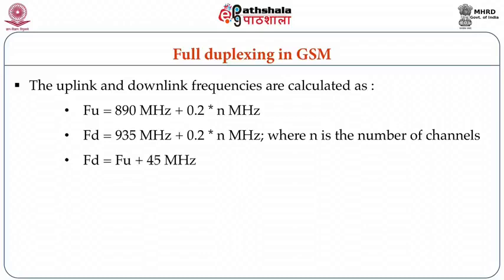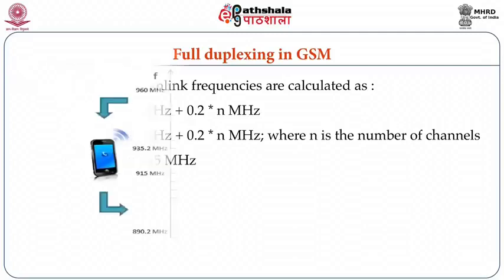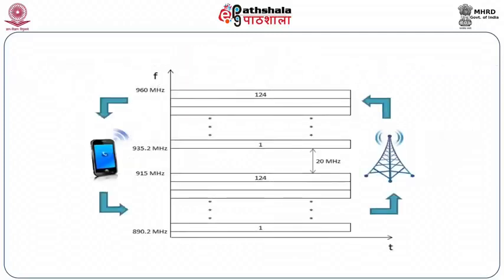Therefore, I can calculate the downlink frequency directly by adding 45 megahertz to the uplink frequency. So FD is equal to FU plus 45 megahertz. So this is how GSM uses frequency division multiple access. It is just shown pictorially that there are 124 channels, 20 megahertz is the guard band, and the different frequencies for uplink and downlink have been shown.